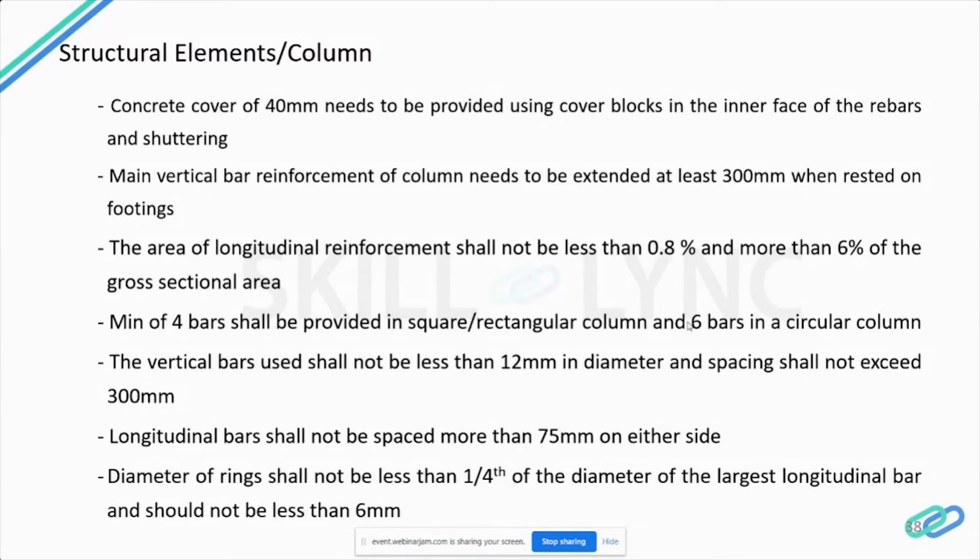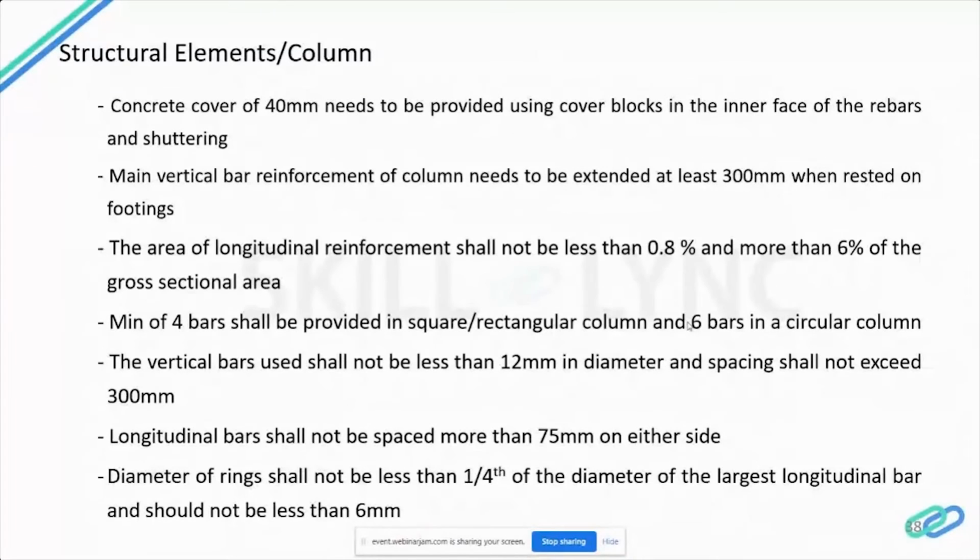So this should be taken care of: the percentage should be between 0.8 and 6%. It should not be less than 0.8 or more than 6%. We have to take care that a minimum of 4 bars shall be provided in the case of a square or rectangular column. And if it is a circular column, then 6 bars with helical reinforcement should be provided.